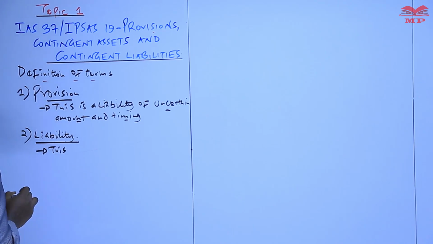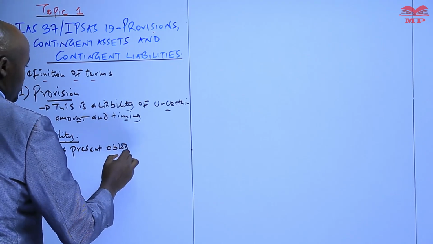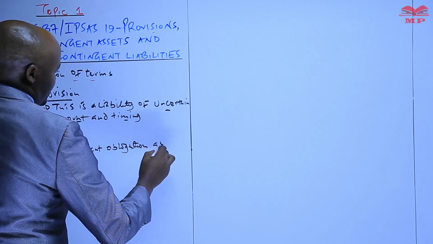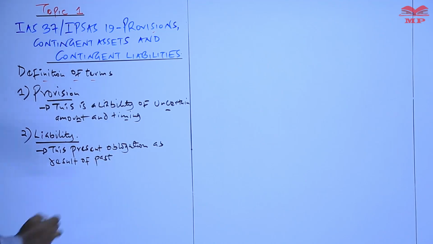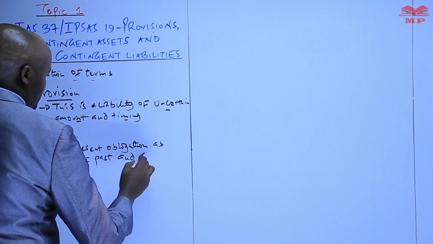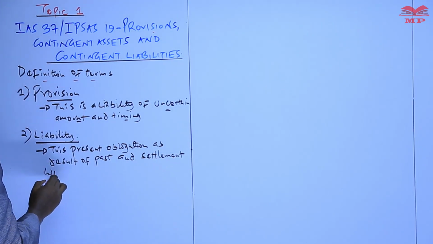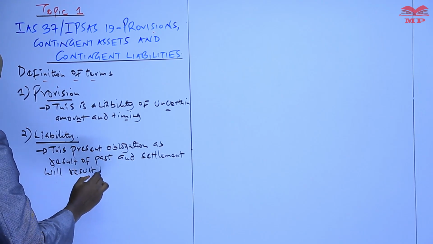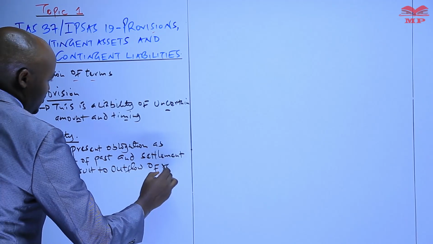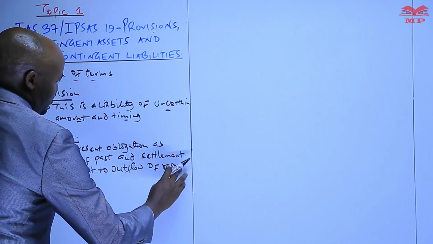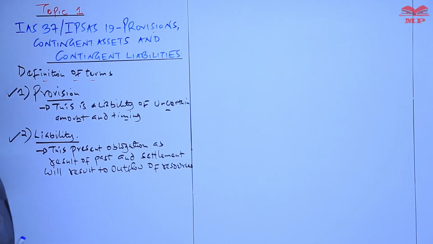So we say that a liability is a present obligation as a result of a past event, and its settlement will result in an outflow of resources. So that's how we define the term liability.